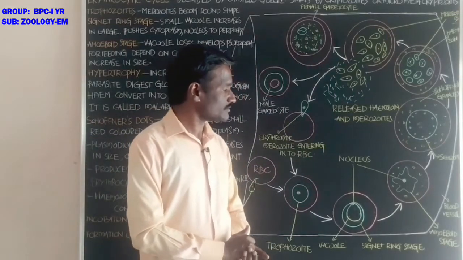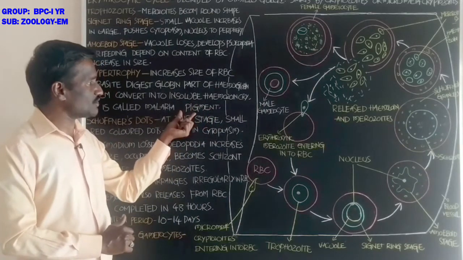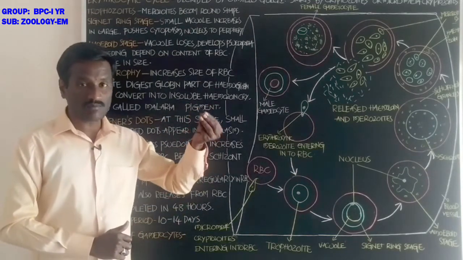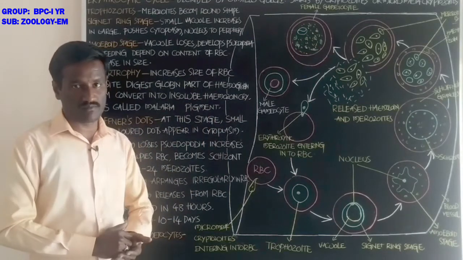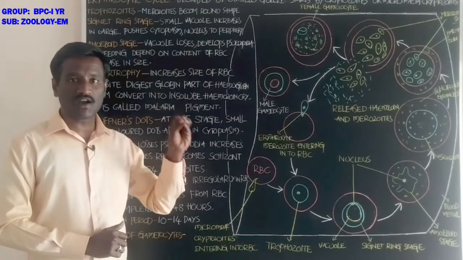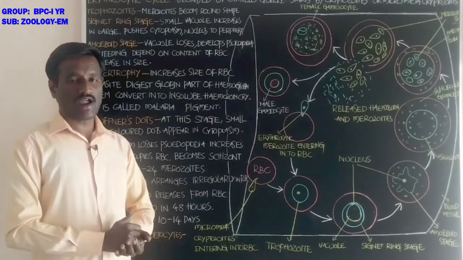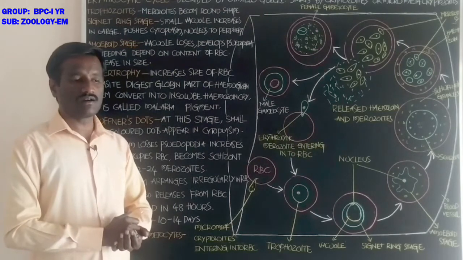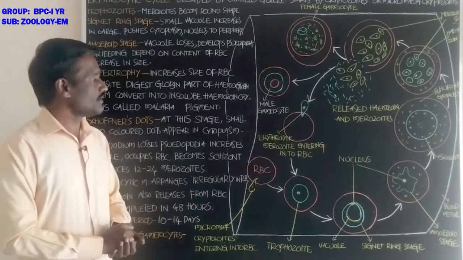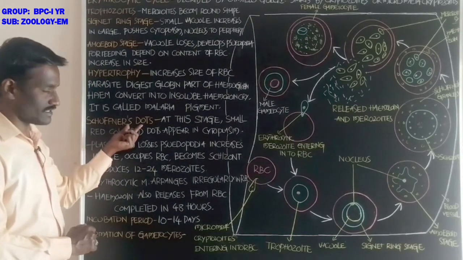Okay students, when these hemozoin granules are released from the RBC to the outside, some symptoms appear in man, like pains and chills, and a decrease in the number of red blood cells, with fever. Okay, next, students, what about Schüffner's dots?